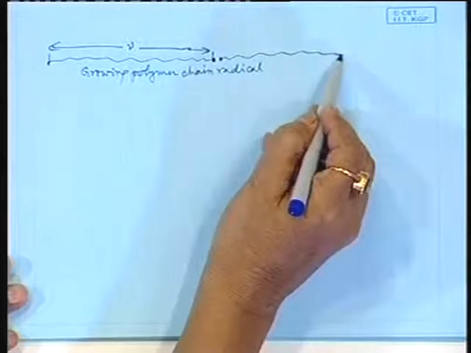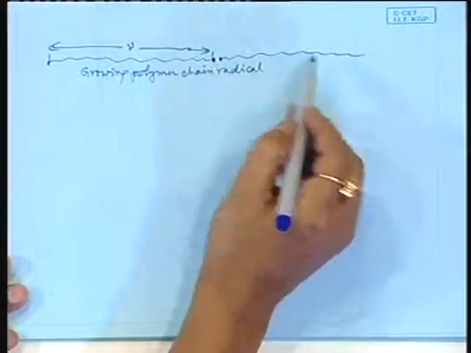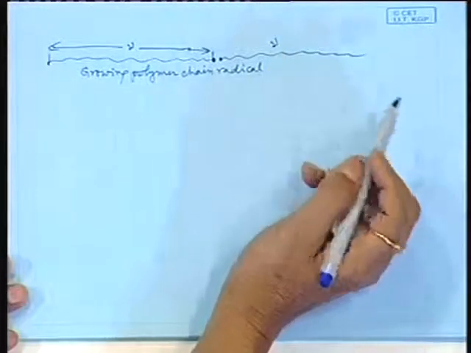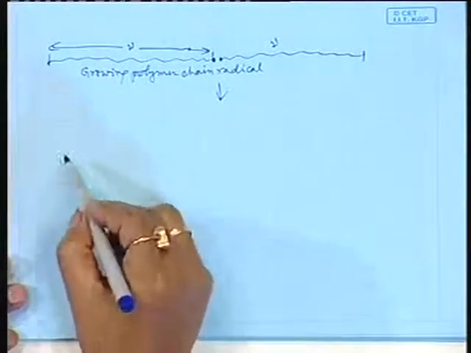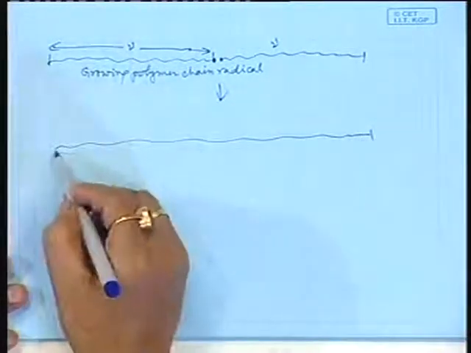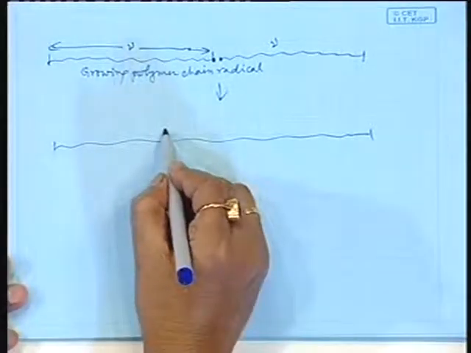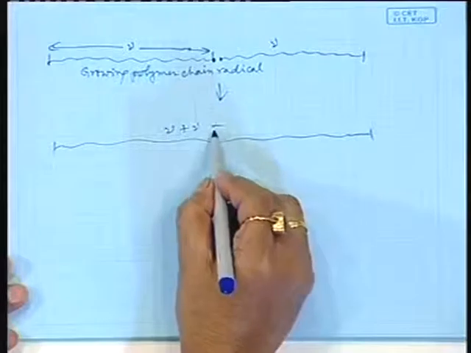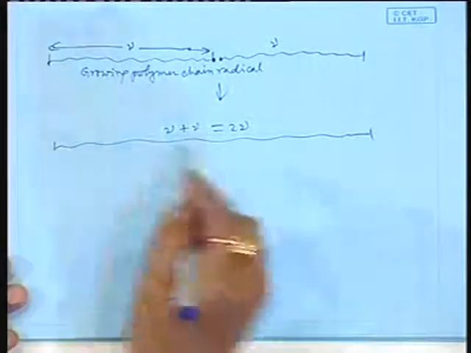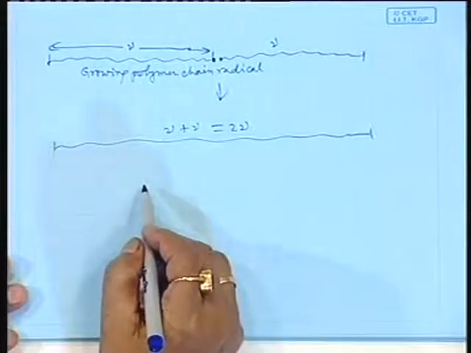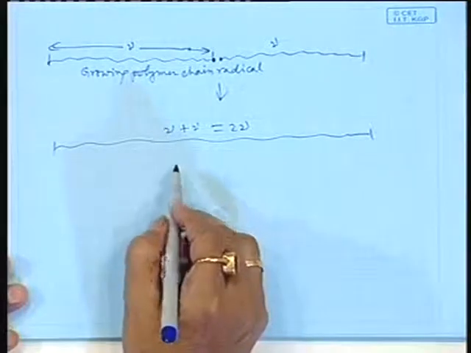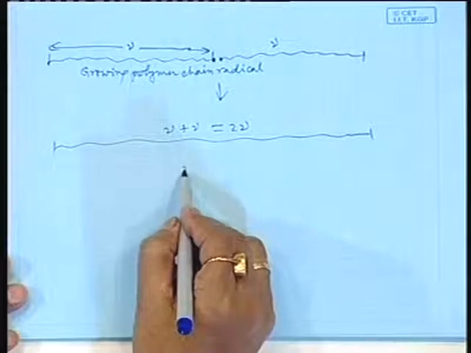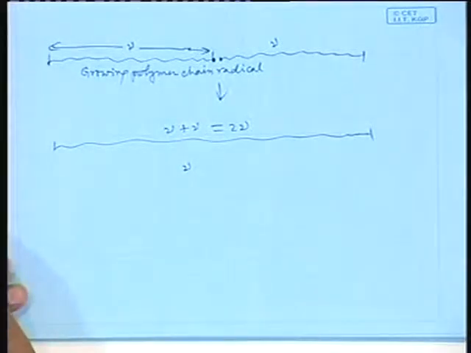Now, if two such growing chains terminate by coupling, the length of the polymer chain after termination will be this much, so it will be nu plus nu, twice nu, if it is by coupling. If it is by disproportionation, the molecular weight will be either nu or twice nu.